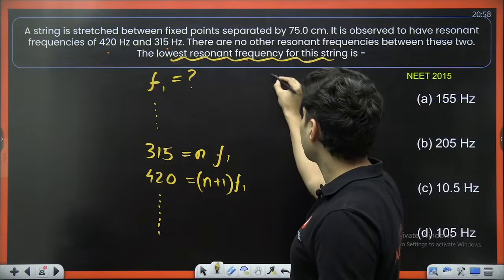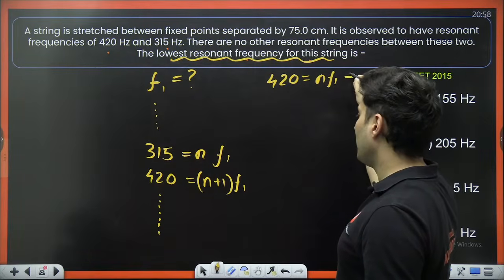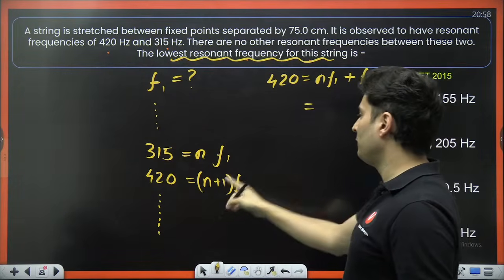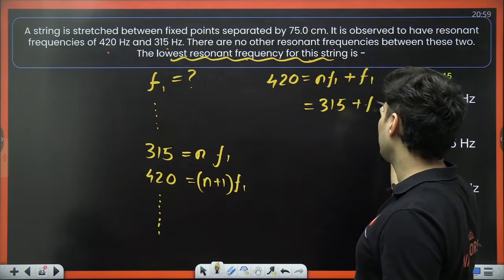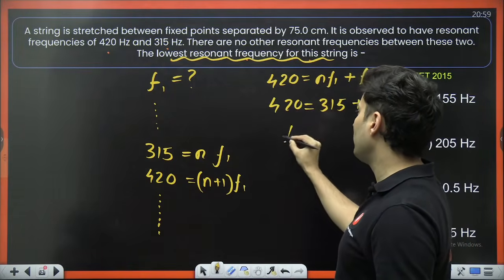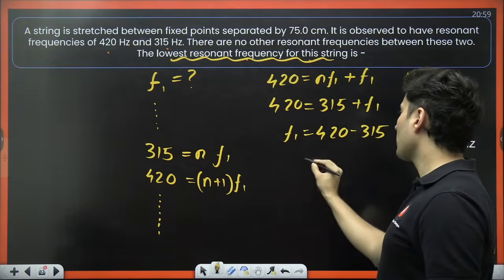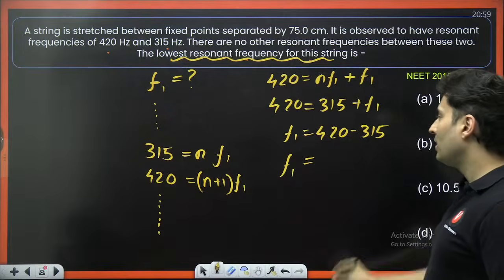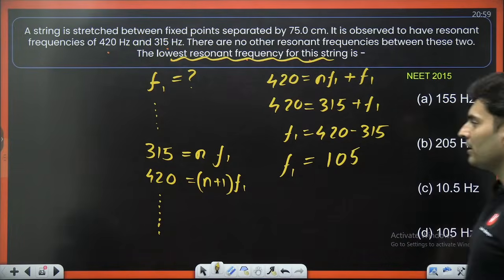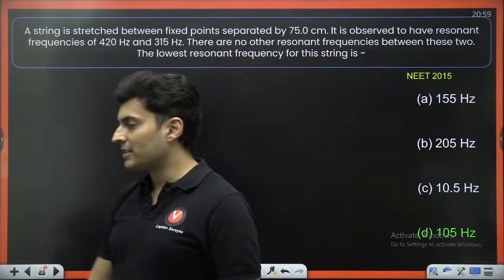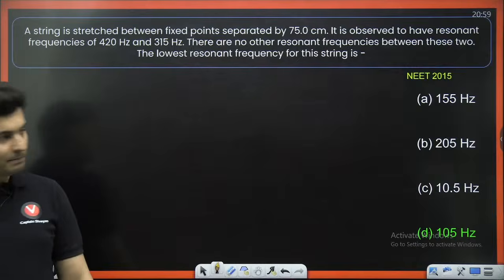You can see over here, 420 will be nF1 plus F1. nF1 is 315. So how much will be F1? It will be 420 minus 315, which is how much? 105. 105 is there as option number D. Just check this out. Yes, it is D option. Got it? D for doctor.